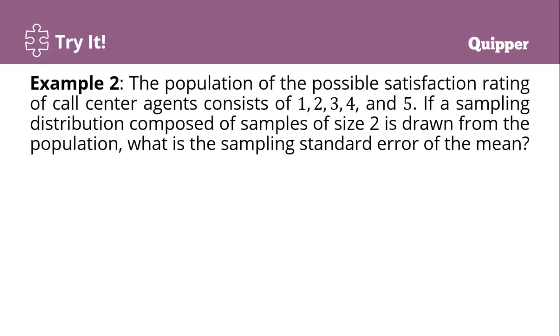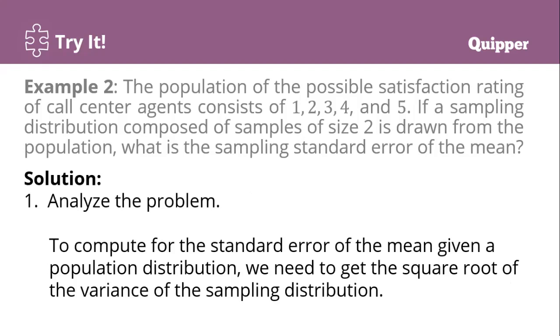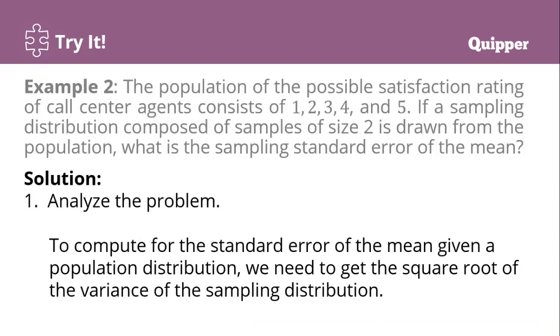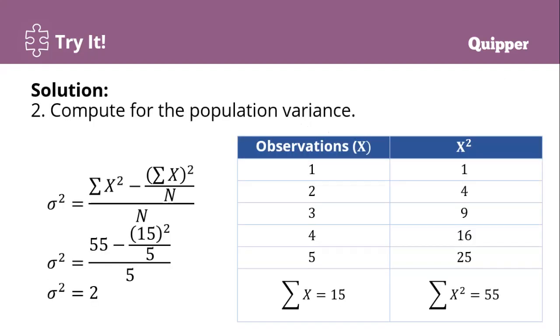Another example. The population of possible satisfaction ratings of call center agents consists of 1, 2, 3, 4, and 5. If a sampling distribution is composed of samples of size 2 drawn from the population, what is the standard error of the mean? So we are given 1, 2, 3, 4, 5. Compute the standard error of the mean given the population distribution. First we need the square root of the variance of the sample mean. Since the variance is not shown yet, we solve it using the population variance formula from earlier.